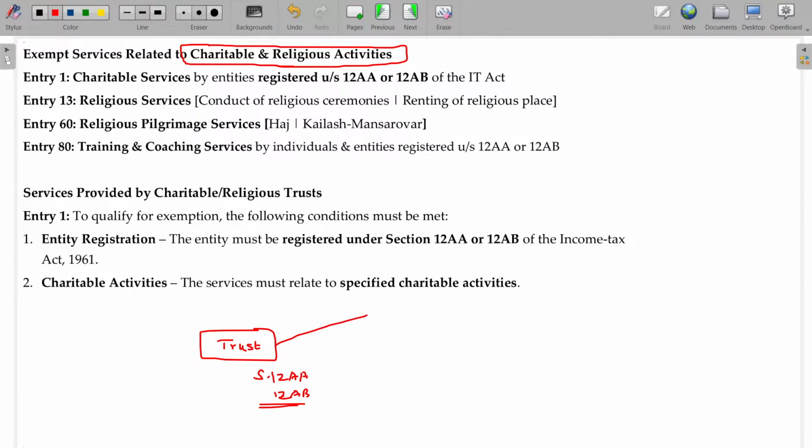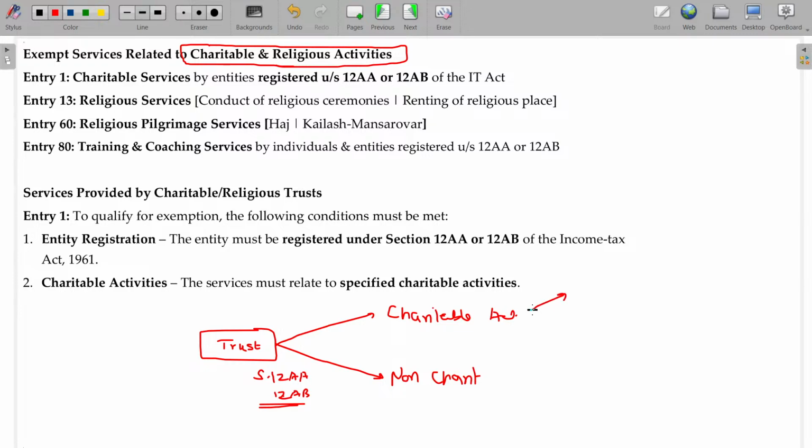then they will render predominantly charitable activities, because this trust is all about charitable activities, a charitable and religious trust. And non-charitable business related activity they can also involve in now and then.